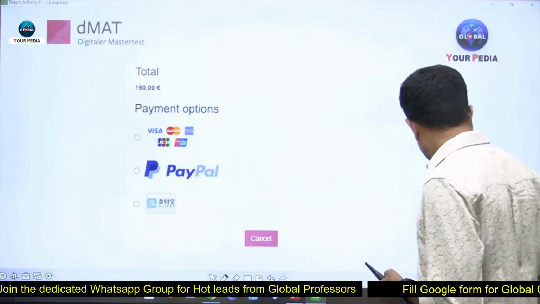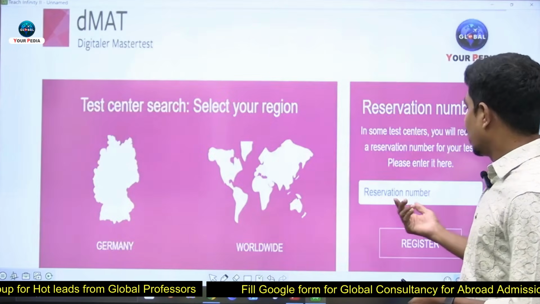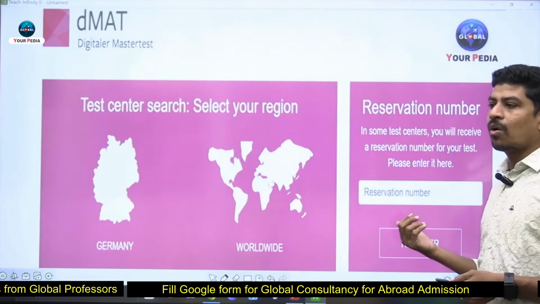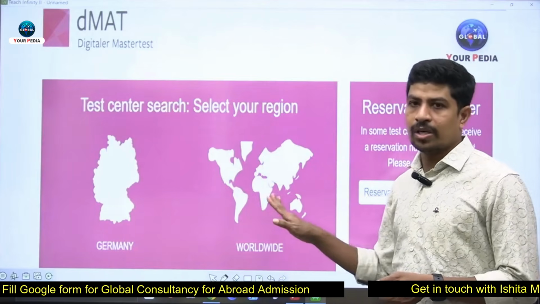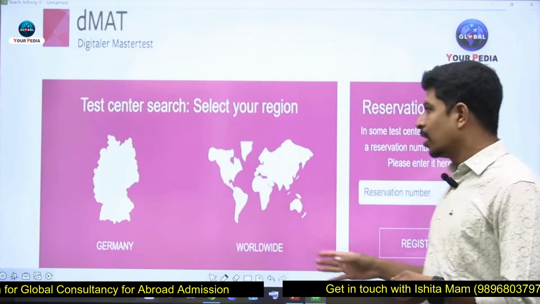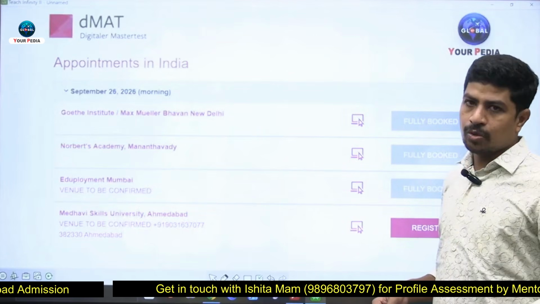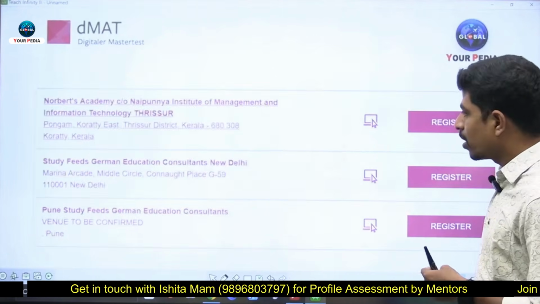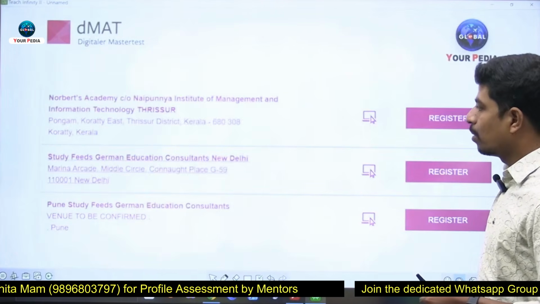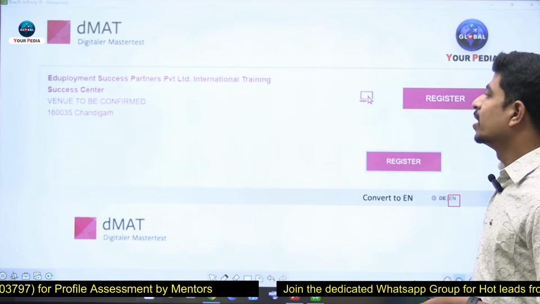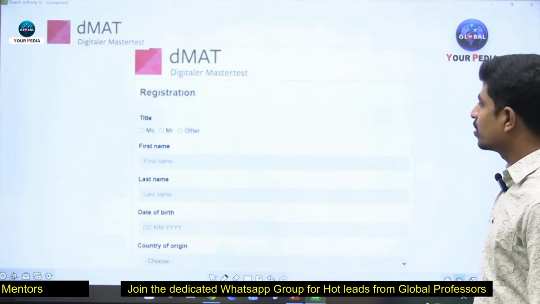The very first difficulty you face is that if you search for the reservation number, it will take a lot of time for you. That's why you have to click on Worldwide. Then proceed further and select the center which is accessible to you. One more very important thing is which module you have to select: the general academic module. These are the most specific doubts students are having in filling this dMAT form.